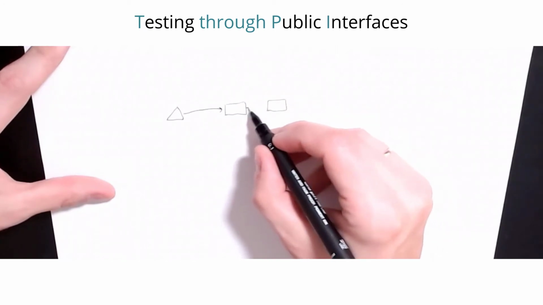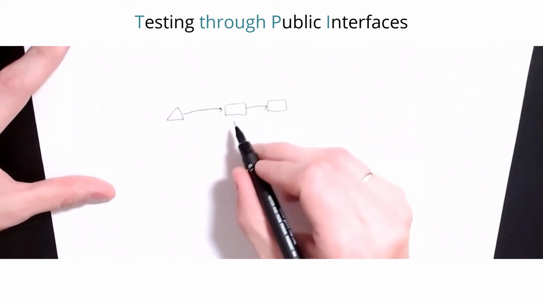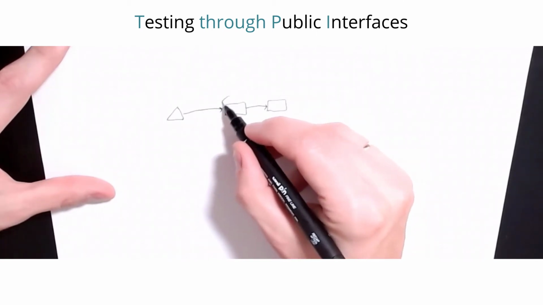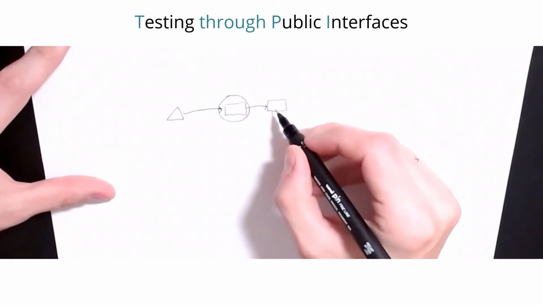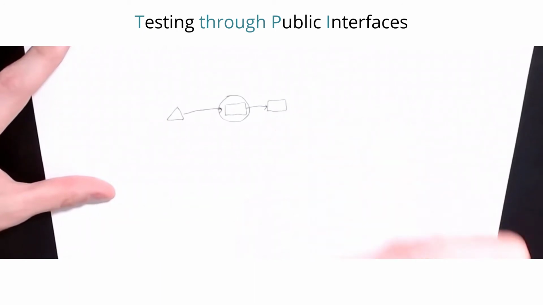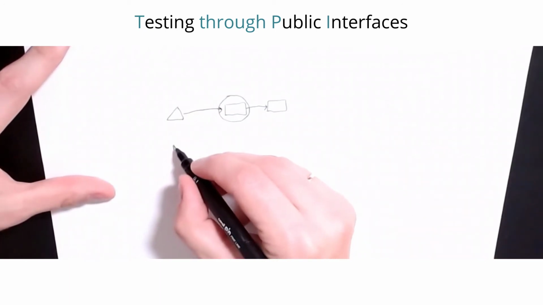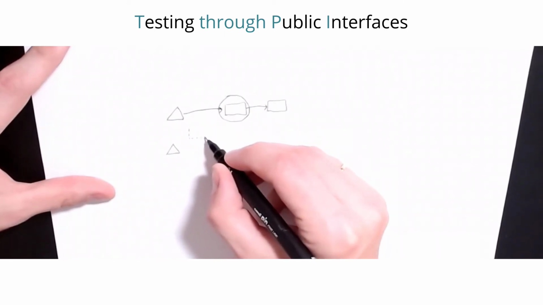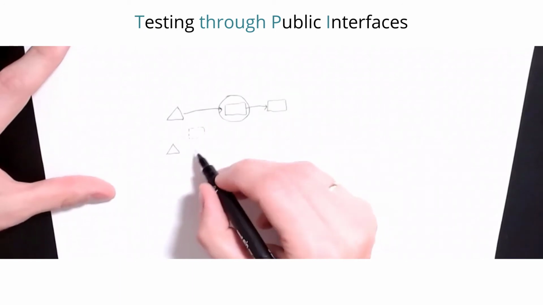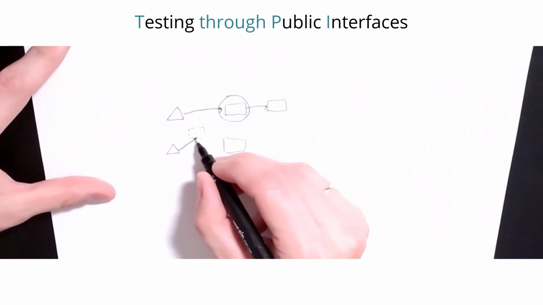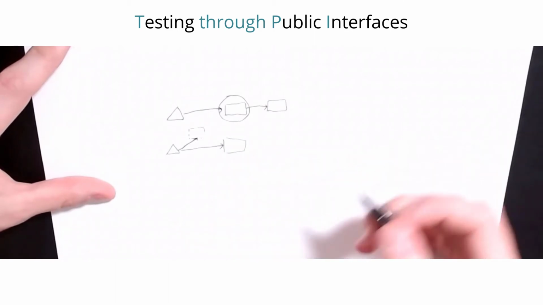Now this class is dependent on this class, but if we want to test this thing in isolation, we need to have this part under control, and that's usually by mocking it. So we'll end up having our test case, and then we'll implement a mock of this class, and then we will be able to, using this one, test our class.